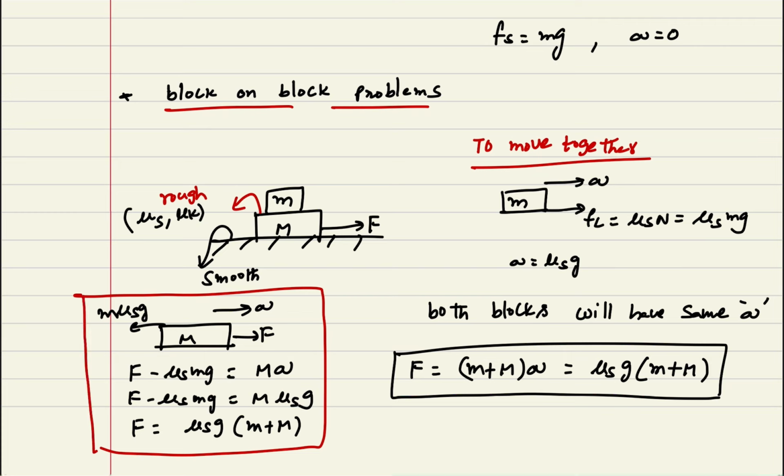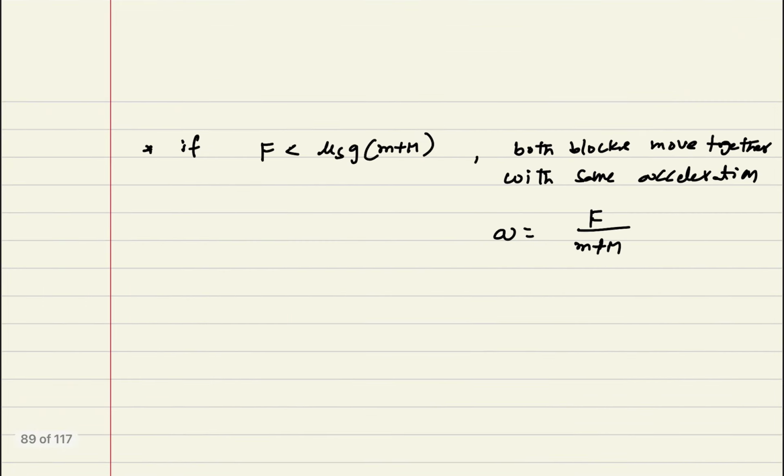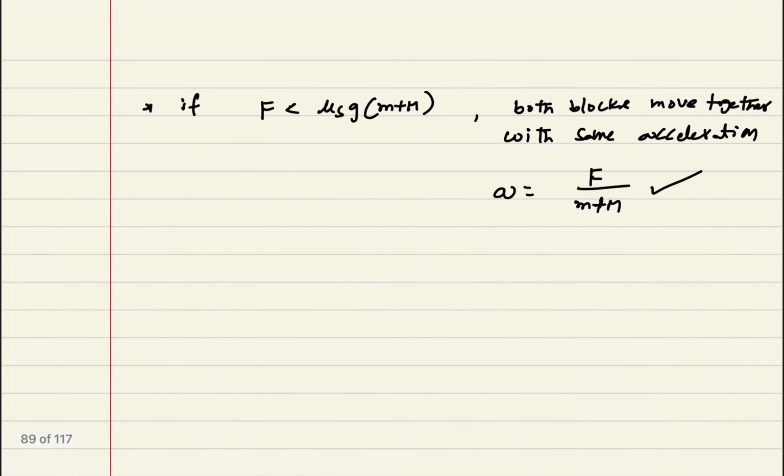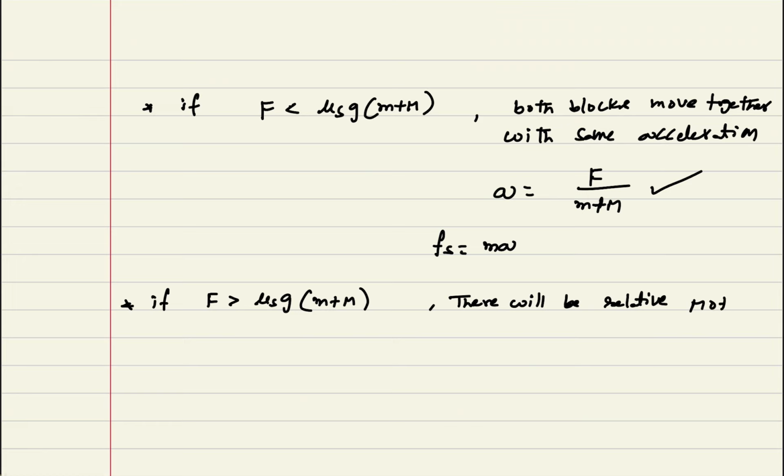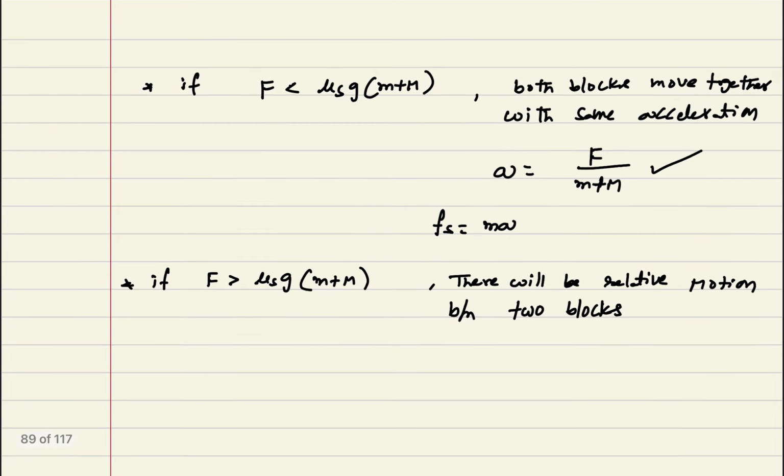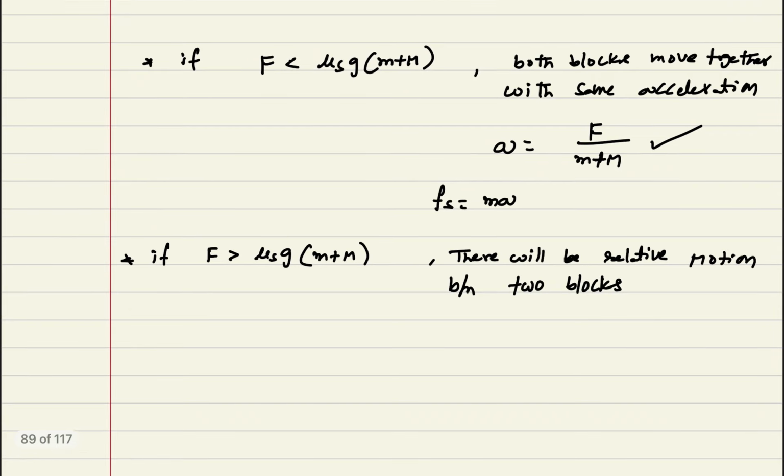Otherwise, you can write directly that they move with the same acceleration. Now I am checking that A is equal to F divided by (m plus M), and static friction will be existing. That value is equal to small m into A. Next, if F is greater than mu s into g into (small m plus capital M), then there will be relative motion between the two blocks.